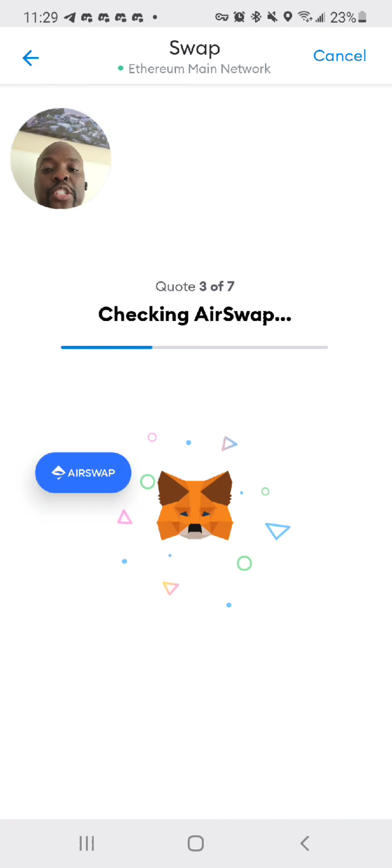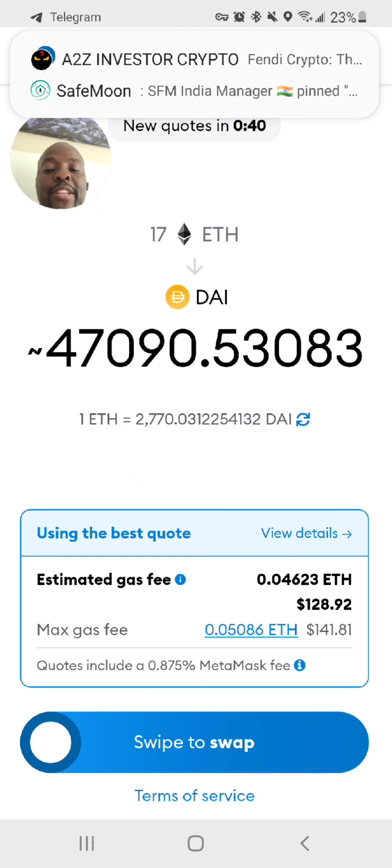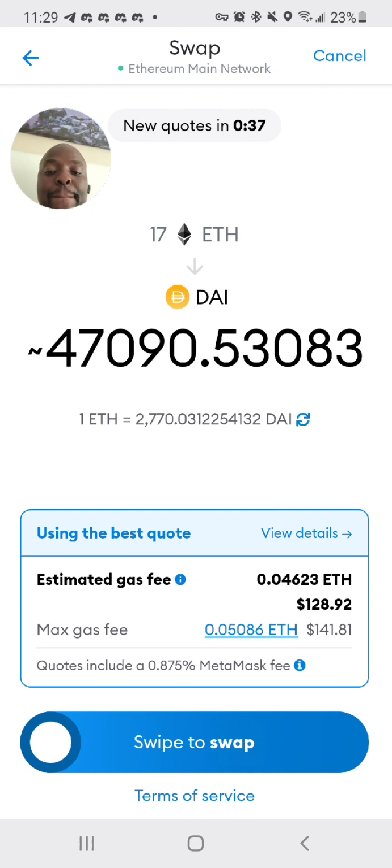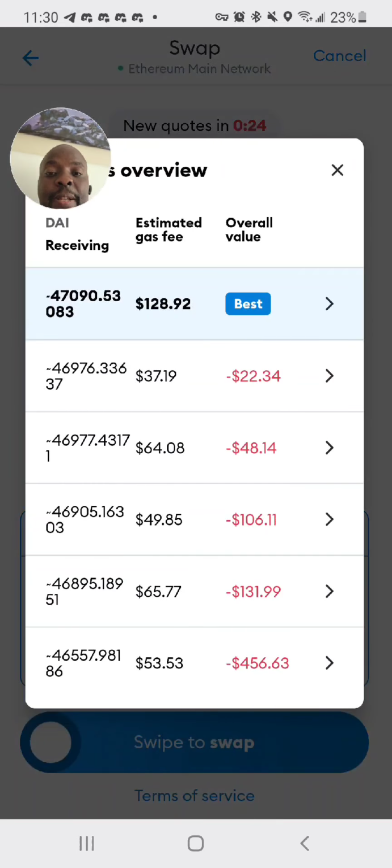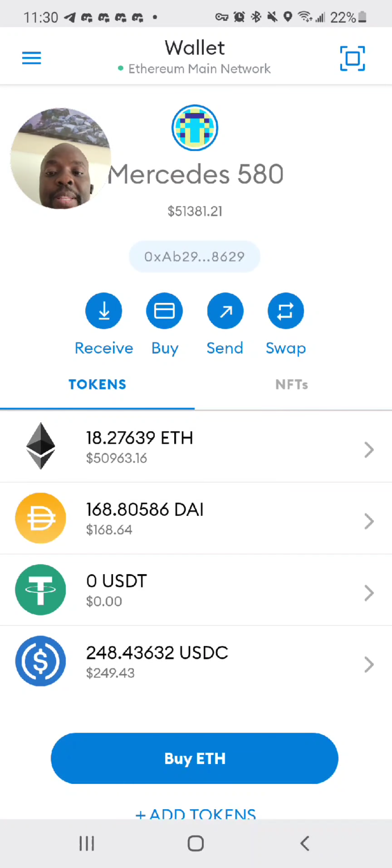Now, when I do that on MetaMask, it searches all of these different exchanges, Paraswap, 1inch, Uniswap, and tries to get me the best deal, period. So right now it's saying I'm being charged 128, and MetaMask is including their 0.875 fee. If I look at the detail, you'll see it says overall value 64, 49, 65, 53. So I'm going to back out and see 128. I'm going to back out and do it a different way and see if I can get better fees.